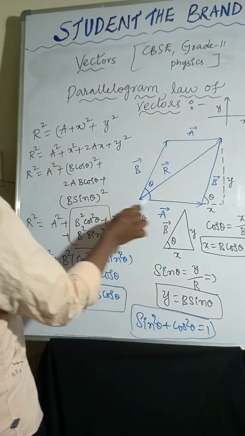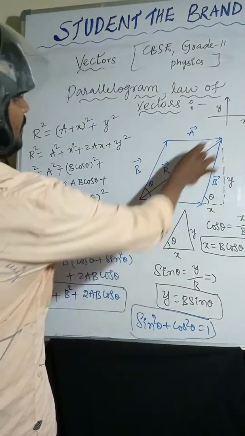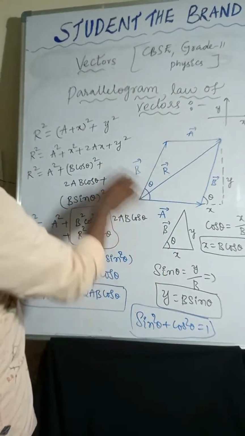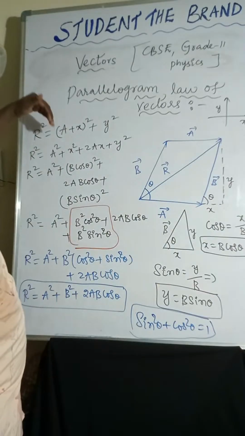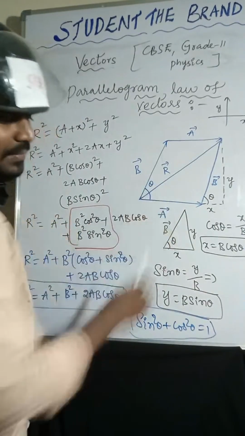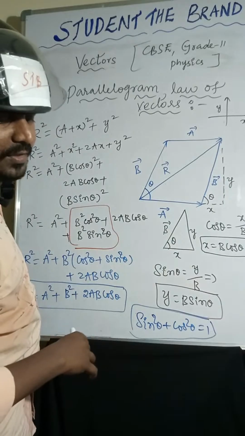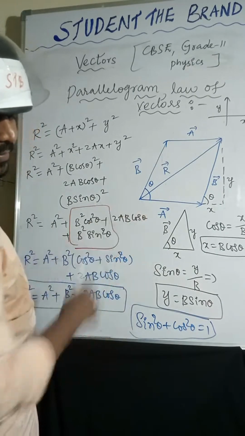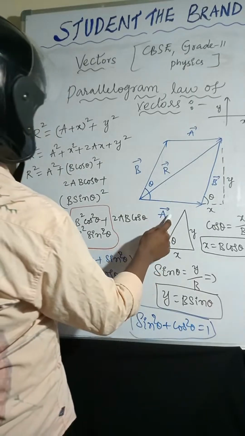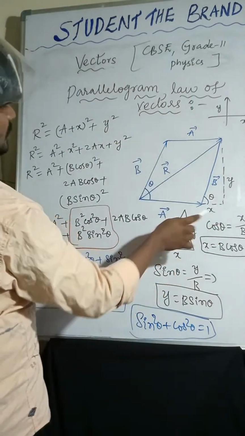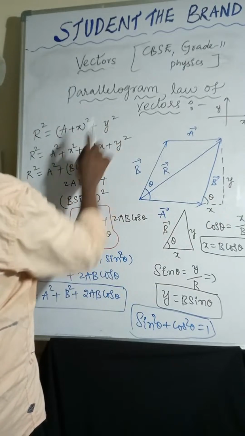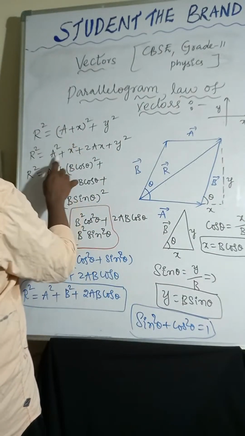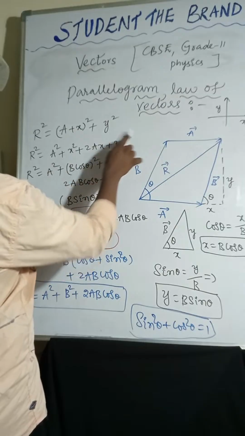So if you want to find the resultant, the formula is r square equal to (a plus x) whole square plus y square, taking the magnitude only. R square equal to a square plus x square plus 2ax plus y square.